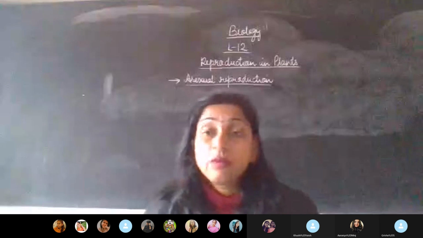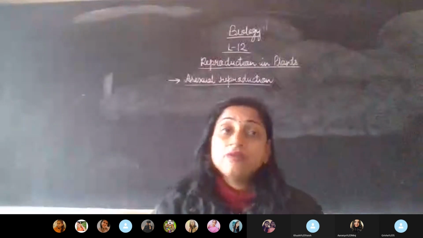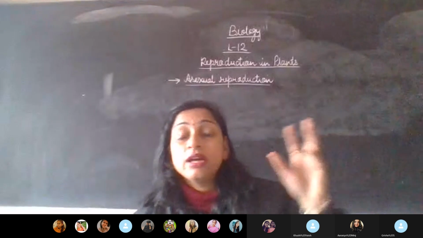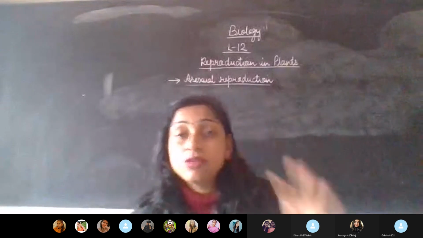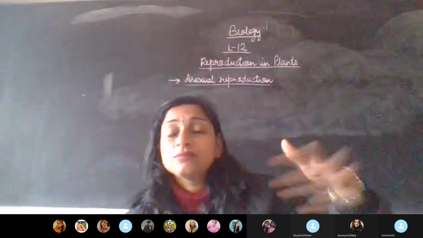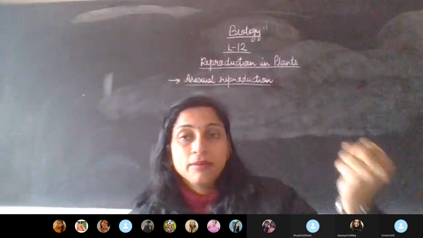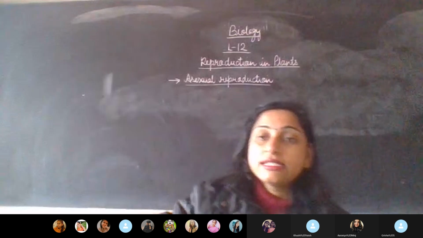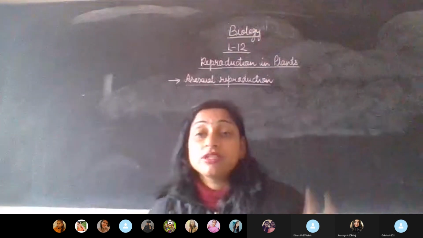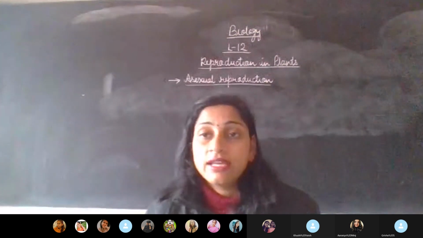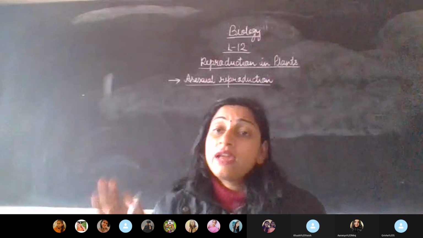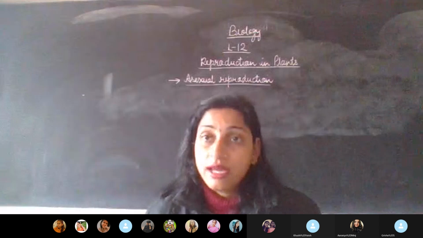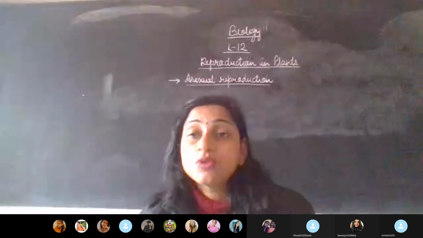But when we are talking about the lower organisms and about asexual reproduction and we say daughter cells, that means we are talking about the new individuals which are formed. There is no term like son cell in biology. We use the term daughter cells for the new individuals formed as a result of asexual reproduction. So there are various ways, children, in which an organism can reproduce asexually, and we are going to talk about those ways one by one.